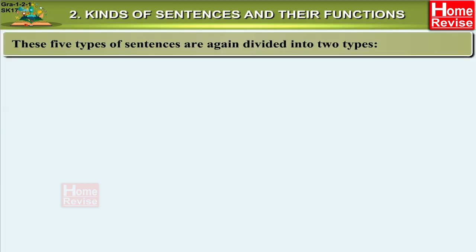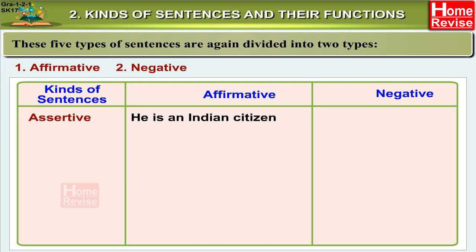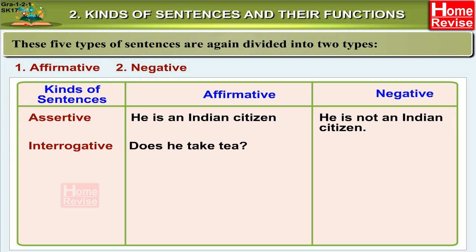These 5 types of sentences are again divided into 2 types. 1. Affirmative. 2. Negative. So let's now see kinds of sentences, affirmative and negative. Assertive, affirmative. He is an Indian citizen. Assertive, negative. He is not an Indian citizen. Interrogative, affirmative. Does he take tea? Interrogative, negative. Does he not take tea?